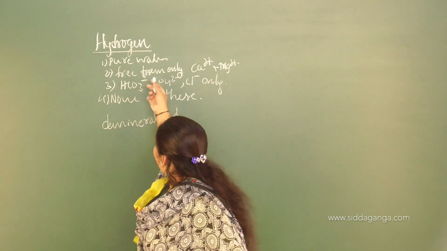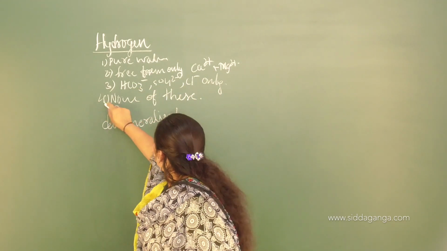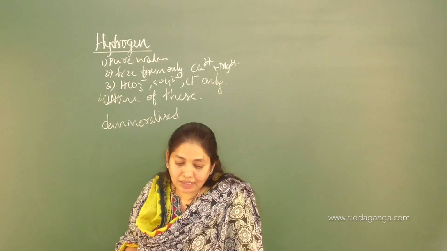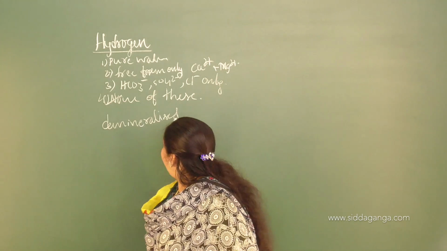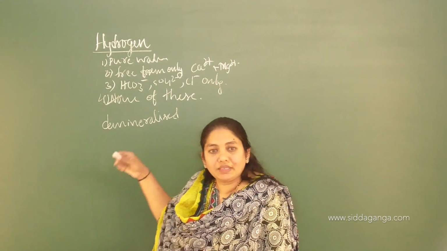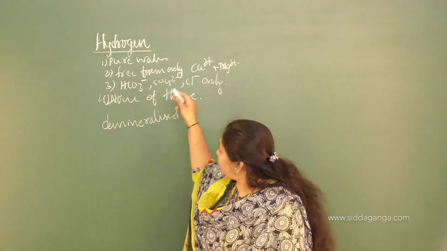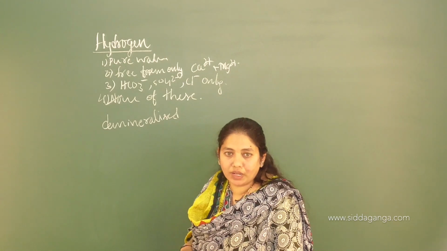It is not free from only calcium and magnesium, or only bicarbonate, sulfate or chloride. It is free from all the ions. That option is not there, so that's why we write none of these. That is the fourth one, right?